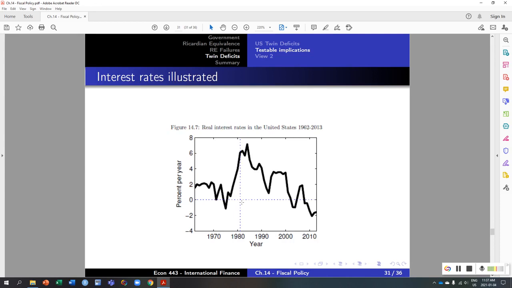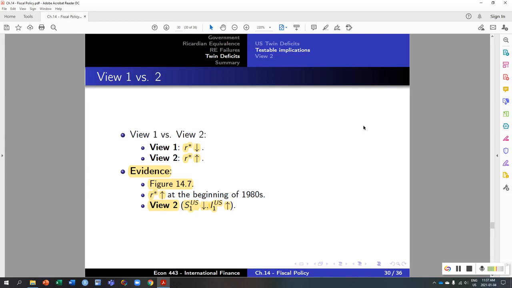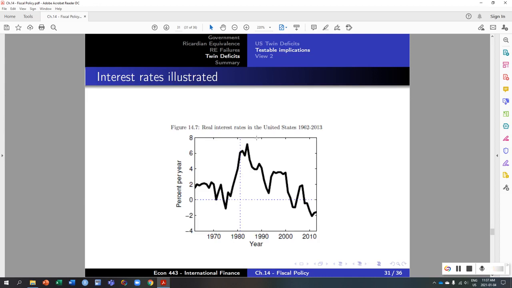This is what we see here, a very high increase in the interest rate running up to the beginning of the 1980s. So we conclude that it was view 2, which is domestic factors, a decrease in savings or increase in investment, or both, that were causing these twin deficits, these current account deficits that we observe, because we can distinguish between the two views with the evidence of higher interest rates.